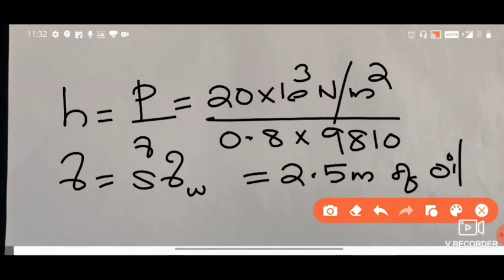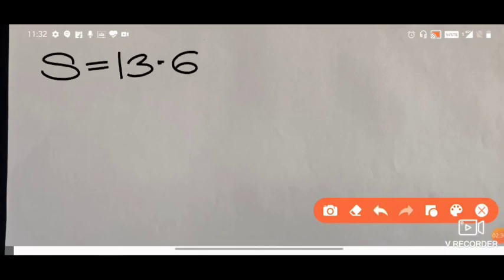One more example, if you are using mercury. So remember that for mercury the specific gravity is 13.6. Please remember this, it is very important. For most of your university exams, the value for specific gravity of mercury will not be given. So please remember this, it is very, very important, so you have to keep it in mind.